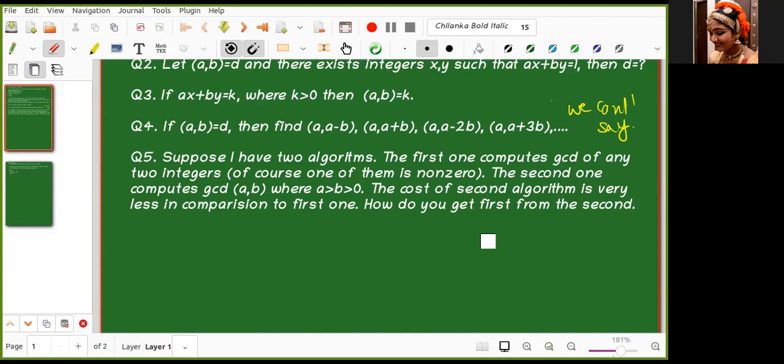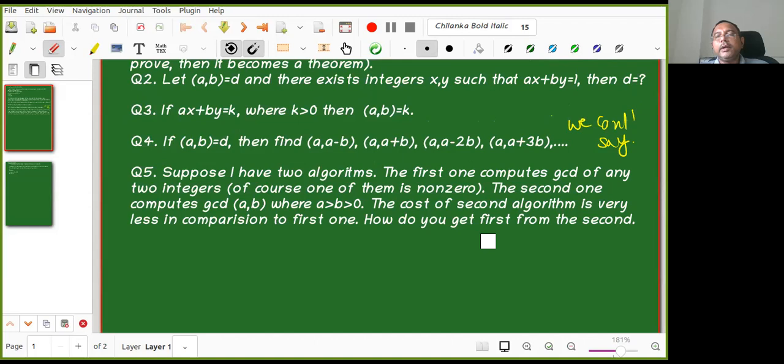Sorry to interrupt you. I just wanted to clear a doubt before you start the next question. In the fourth question, in a comma a minus b, the GCD would be 1 if we just keep it as a and a minus b. But if we take an example where b is equal to 3 and a is equal to 4, then it would become 4 comma 1, which will still be 1. No, some of them may be true, not all of them. See, even the 2, 3 case, for example. So 2 comma, whenever this is odd, I get 1.